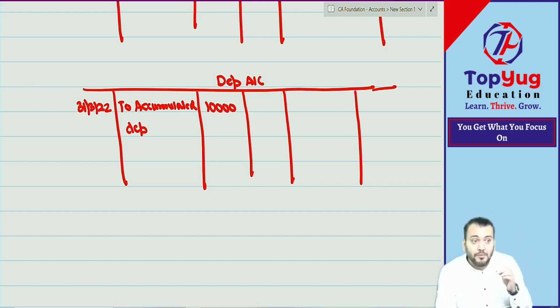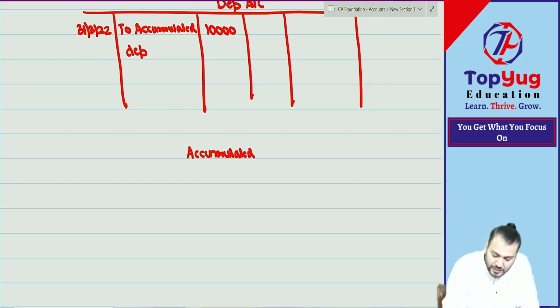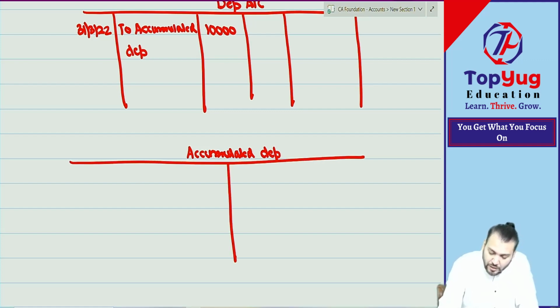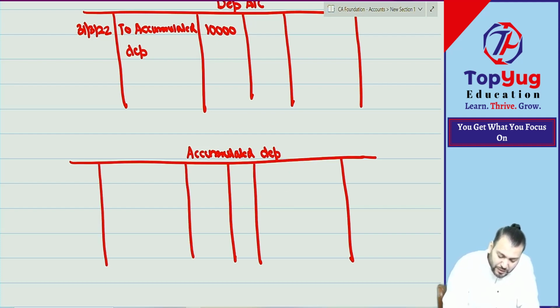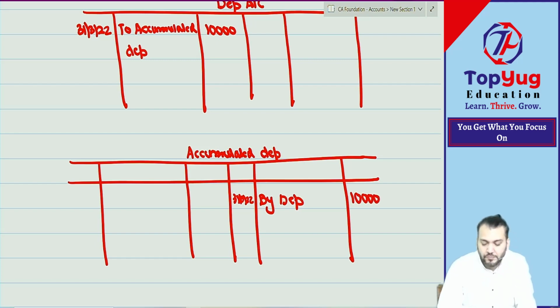And we'll need to open one more account, accumulated depreciation account. Yes or no? So what we write here, to or by? By. 31st March 2022, by depreciation. How much? 10,000.